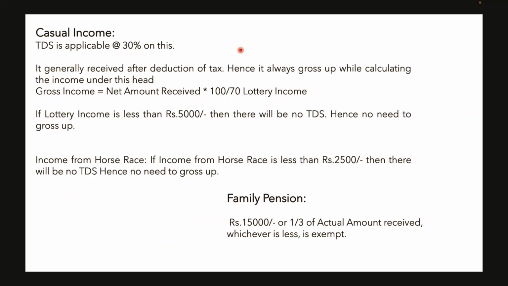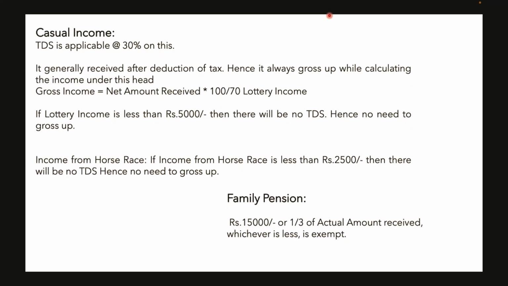So for casual income, the TDS applicable is 30%. Generally the casual income is received by the assessee only after deduction of tax. Hence, while calculating income from other sources, when the net amount of winnings is given, we have to gross it up to find the full value of the winnings.